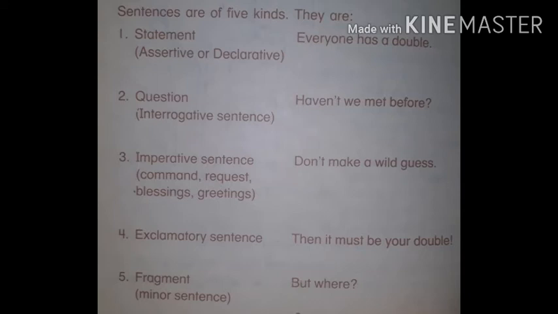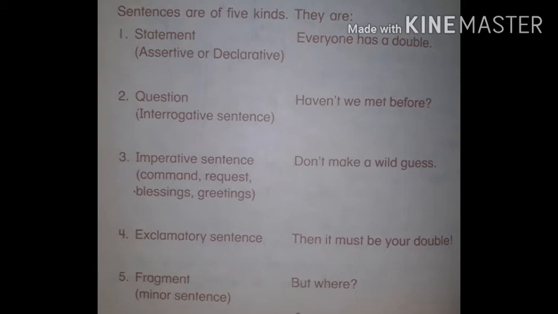What is your name? This type of sentence, where we ask somebody something or make a query, is called an interrogative sentence or question sentence. It ends with a question mark.